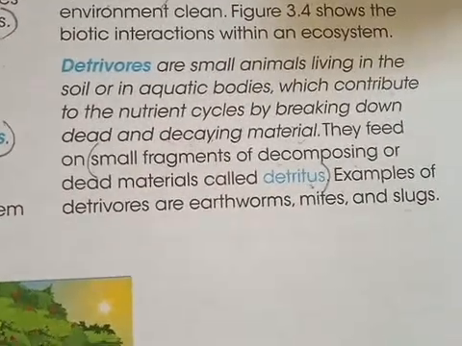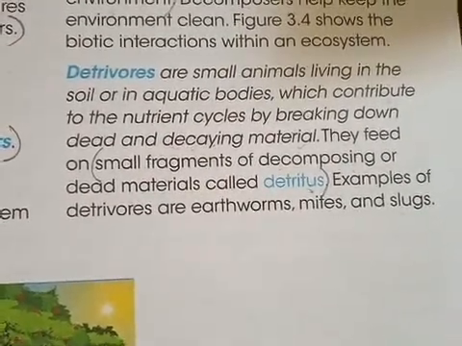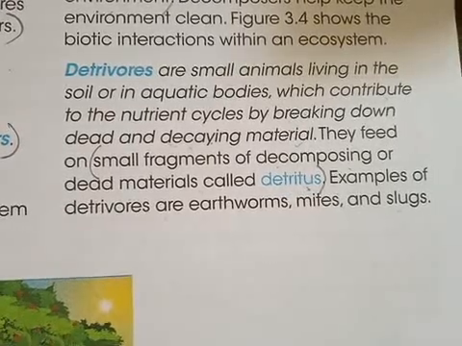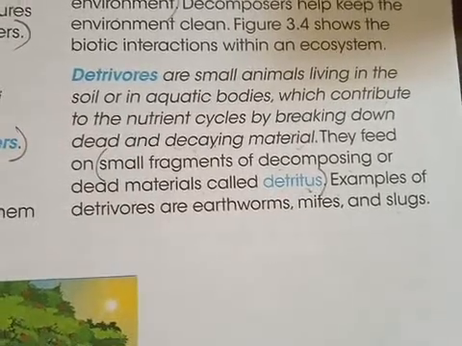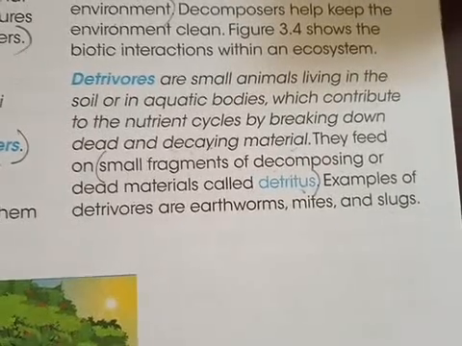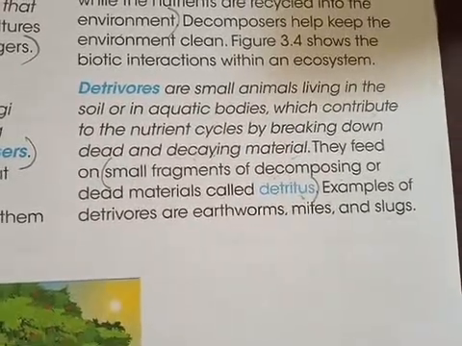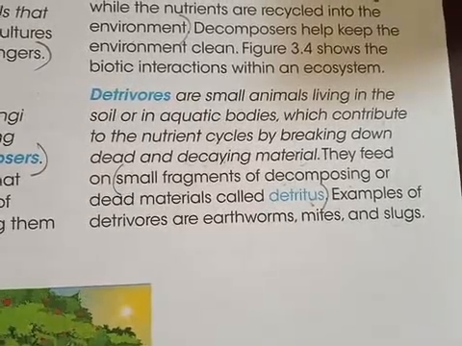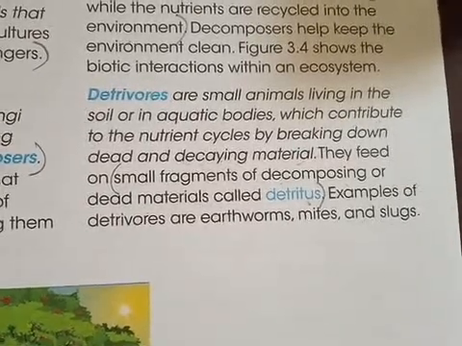You must know that the earthworm feeds on the dead and decaying material that is present in the soil. After using that, it throws away the waste material from the body, and that waste material gets mixed into the soil, and the soil becomes fertile.